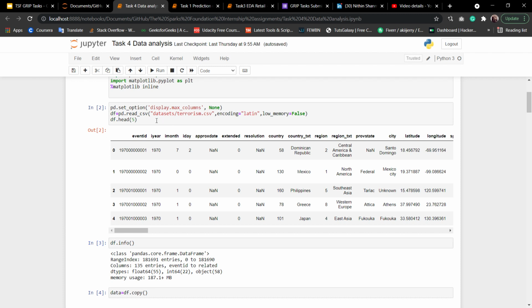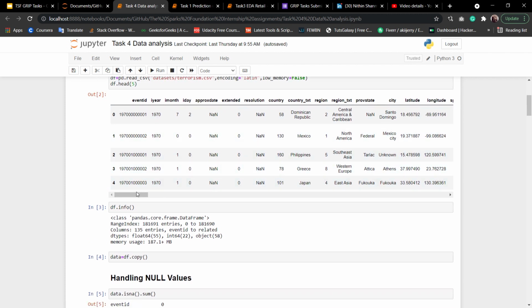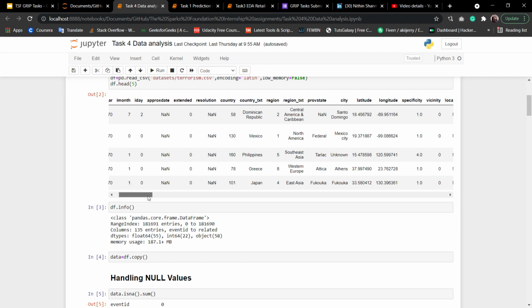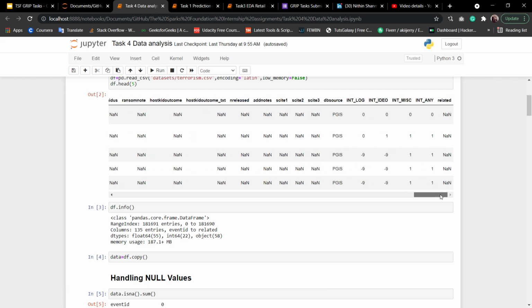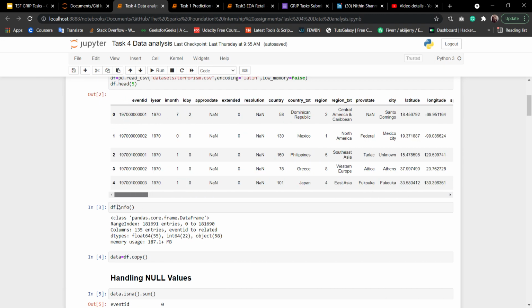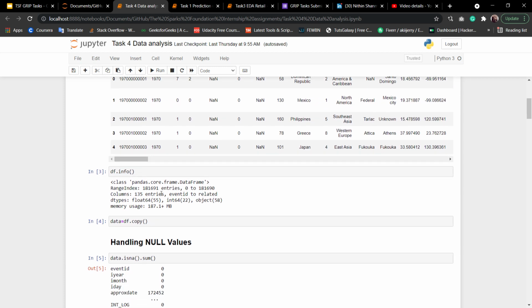Then I have read the dataset using Pandas, and I have extracted the top 5 rows of the dataset. As you can see, this dataset has so many columns and rows, so let's check how many rows and columns it has. The dataset has 1,81,691 rows and 135 columns, which is very large.